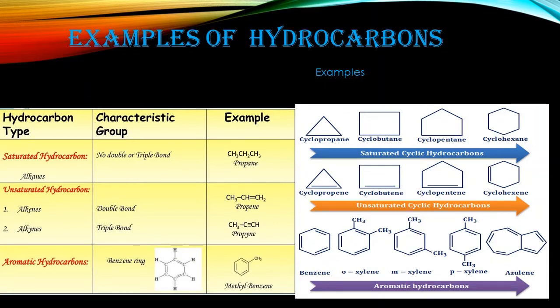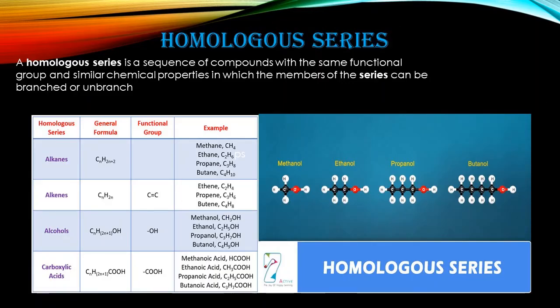On this basis, there are various types of aromatic hydrocarbons, which I am showing in this example. You can see in this slide. So guys, now you can easily understand alkenes and alkynes, and what saturated and unsaturated hydrocarbons are.